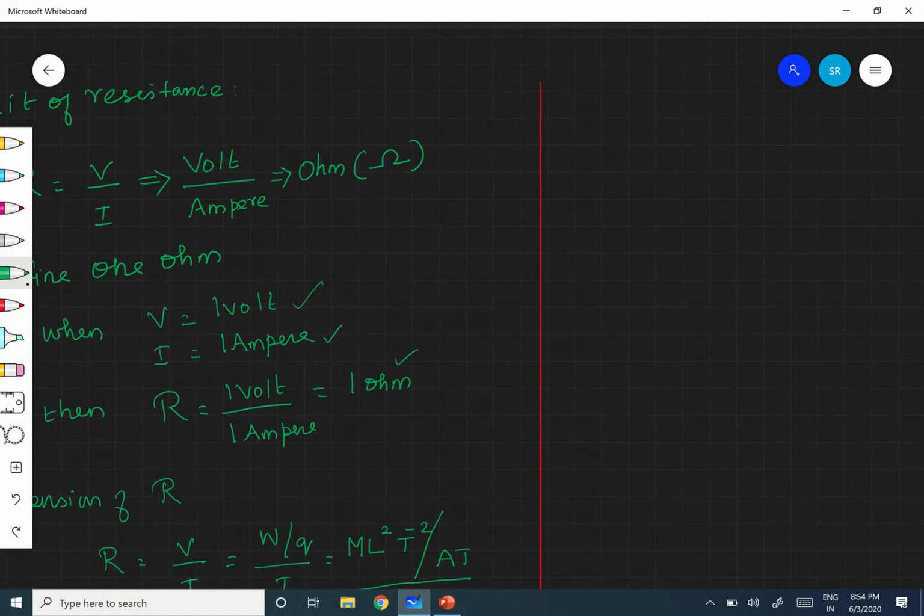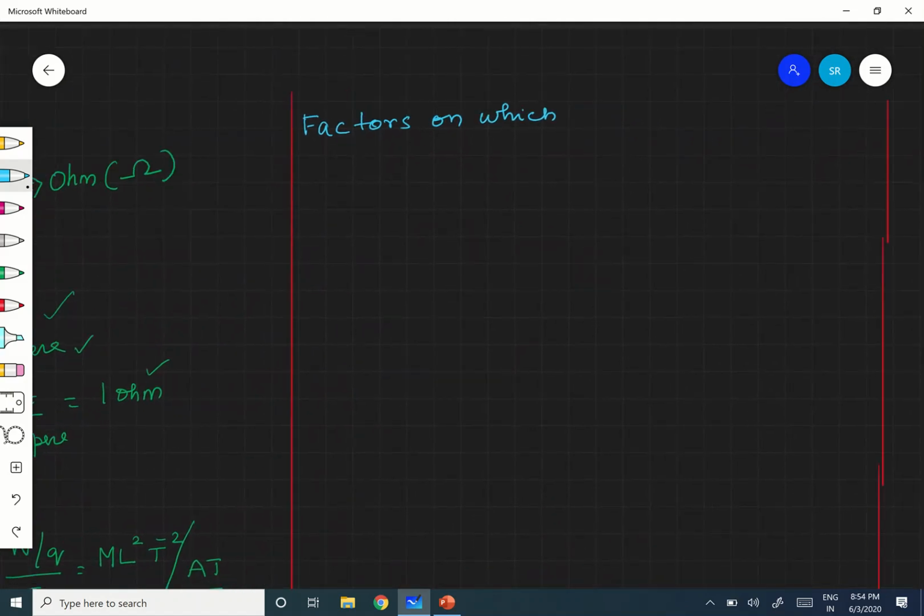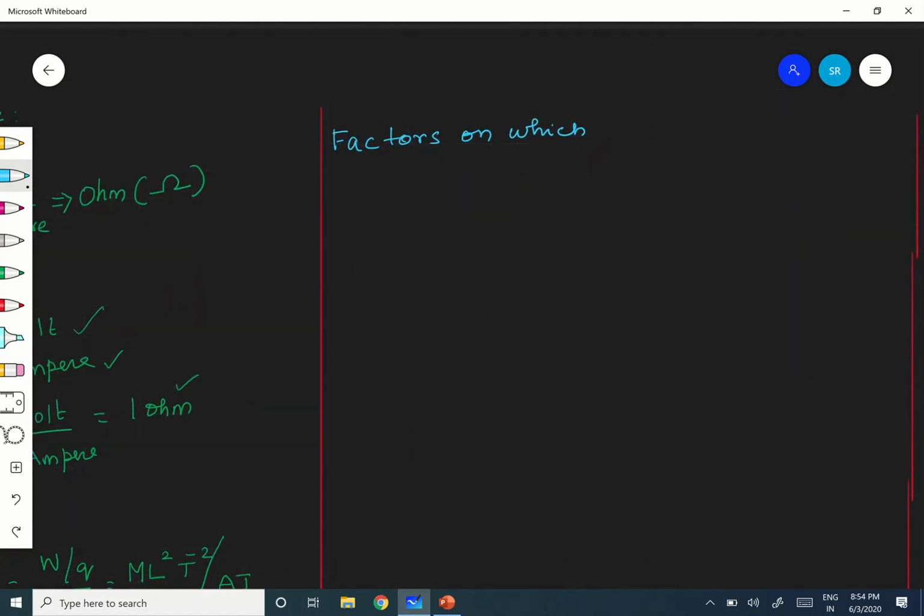Okay. So, now next one is factors on which resistance depends. Okay, very simple.